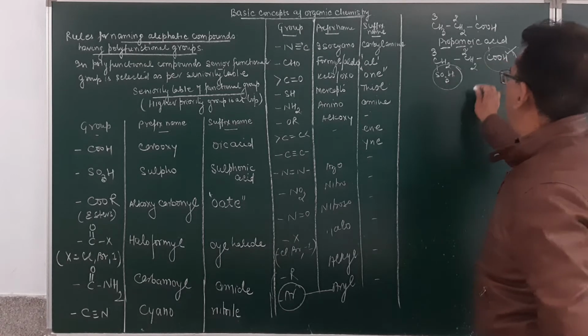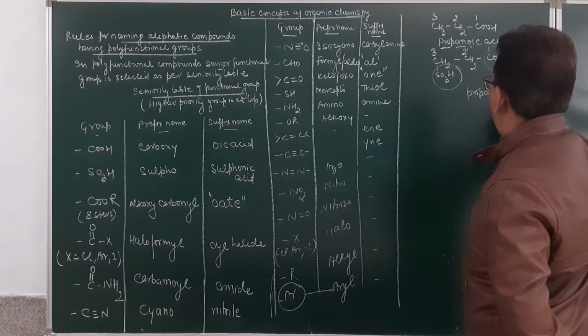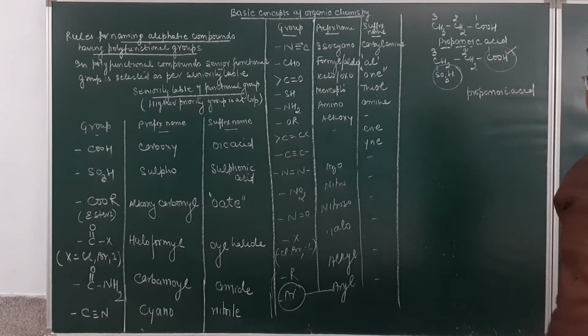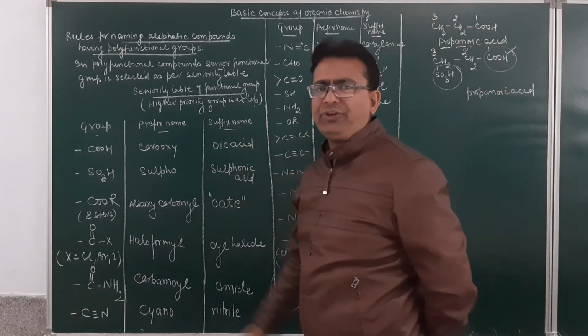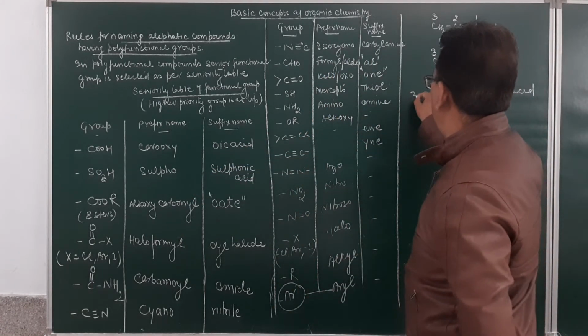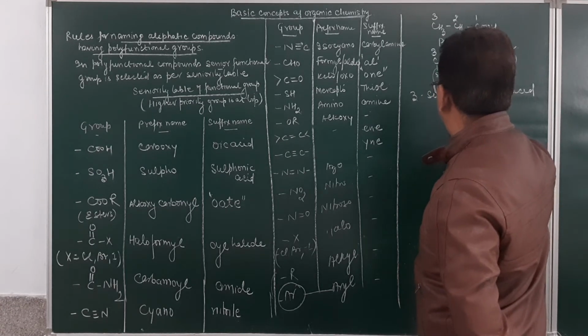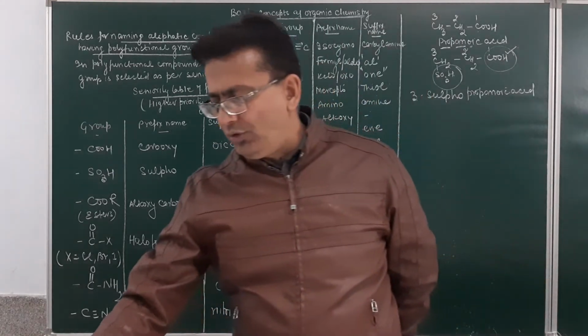So for 3 carbon atoms, what is the root word? This is prop, ane, and then oic, and then acid. At number 3, what is present? SO3H. So what is the prefix for SO3H? This is sulfo. So the name of this compound will be given as 3-sulfopropanoic acid. Am I clear, student? What name do we give to this one?